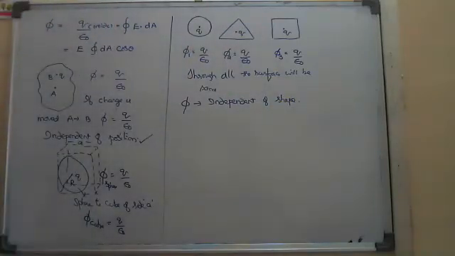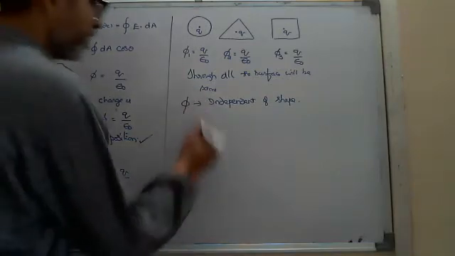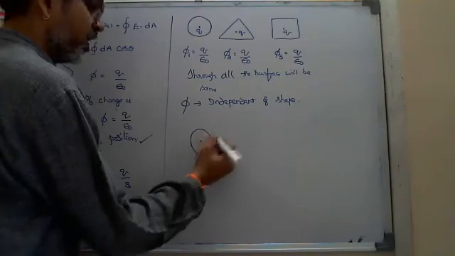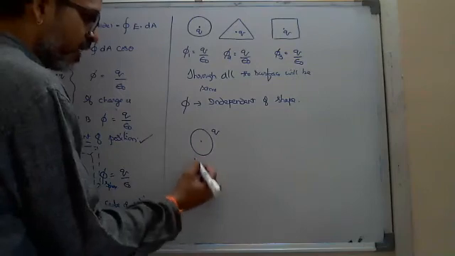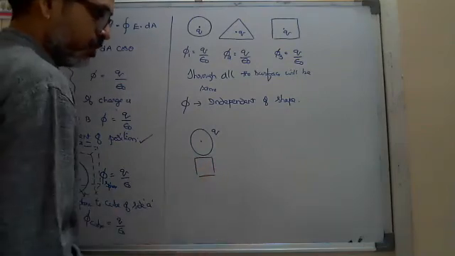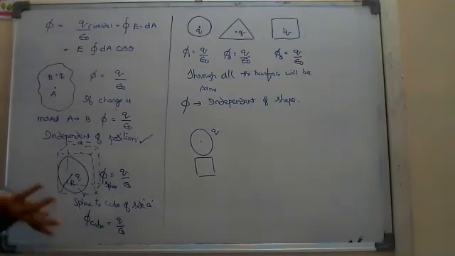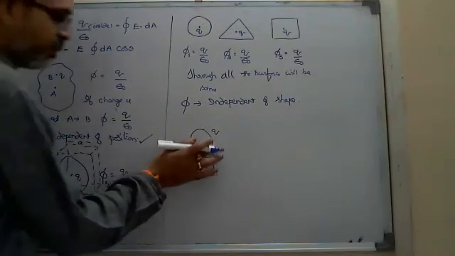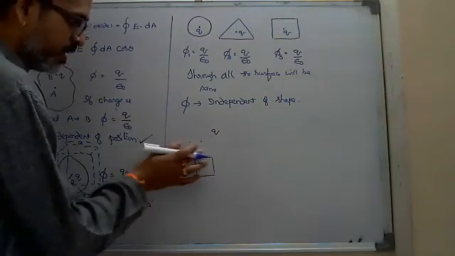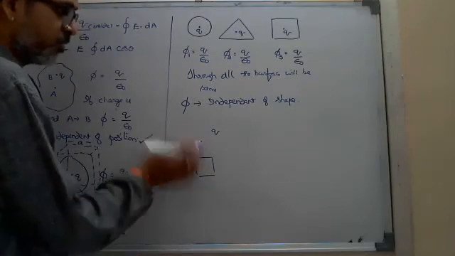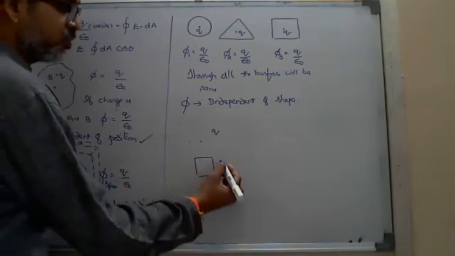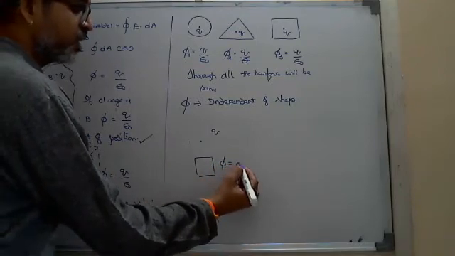Okay, but keep in mind that the charge should be inside only. While replacing, suppose this is the charge present at the center of the circle. Now that circle I am replacing with a square, and that square is placed here like this, outside. Then obviously the flux will be changed. Why? Because after replacing the circle with the square, where you place the square, here, somewhere here, if you observe, the charge is outside. In this case, we say the flux linked is equal to 0.